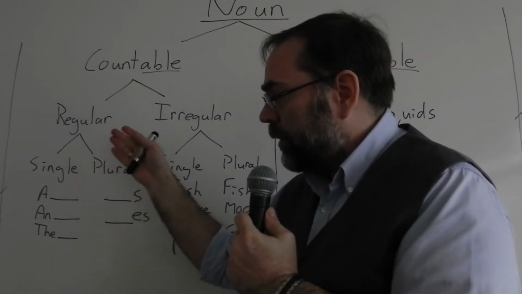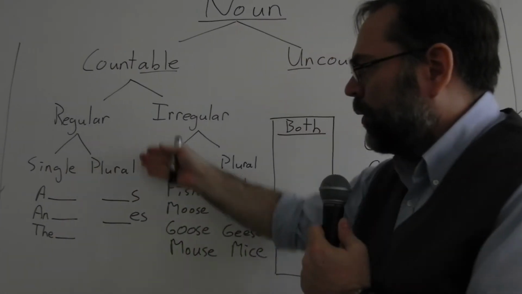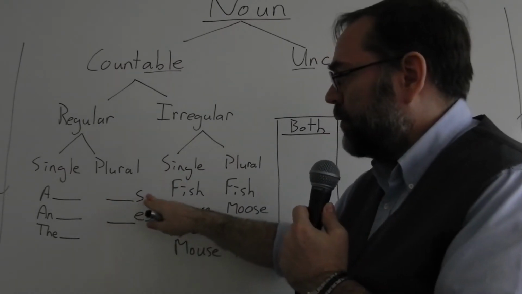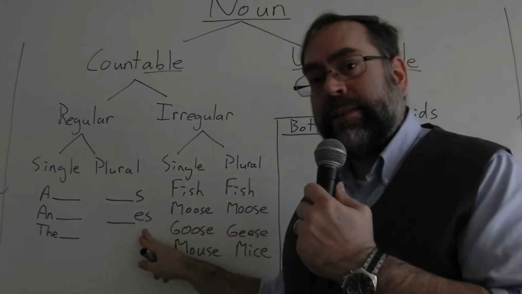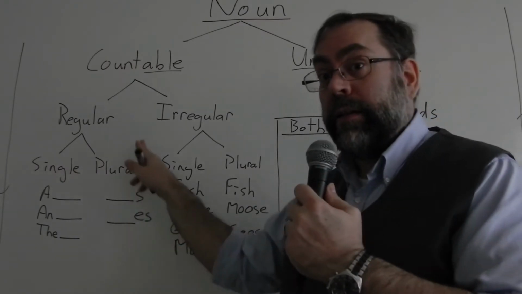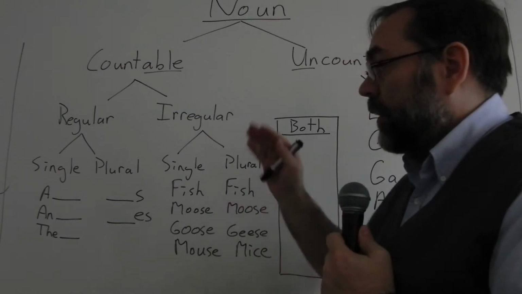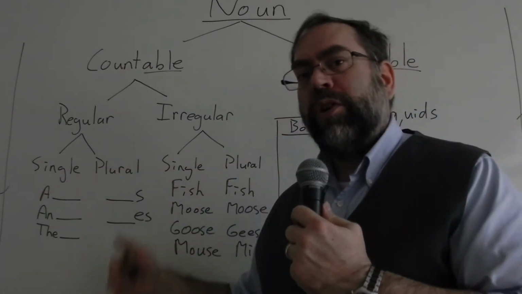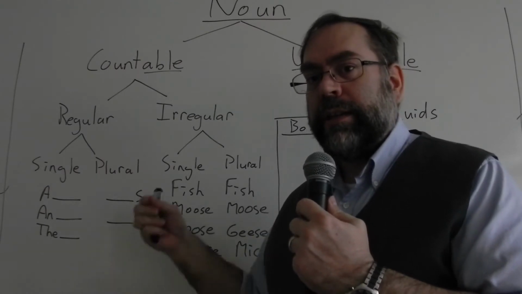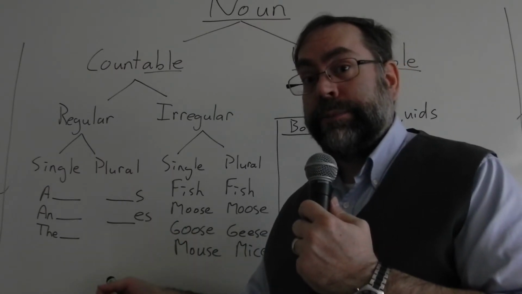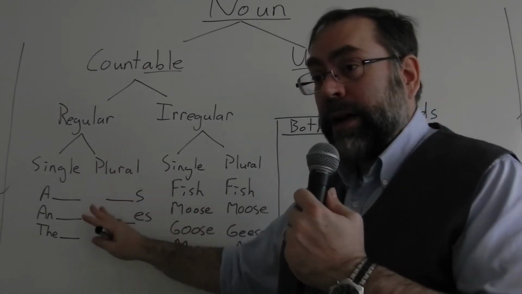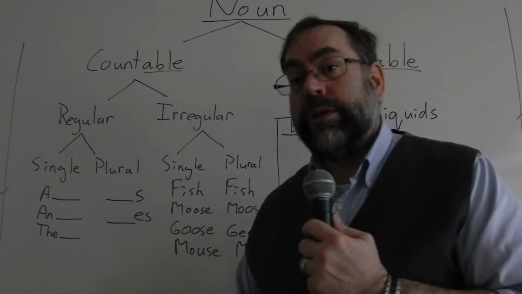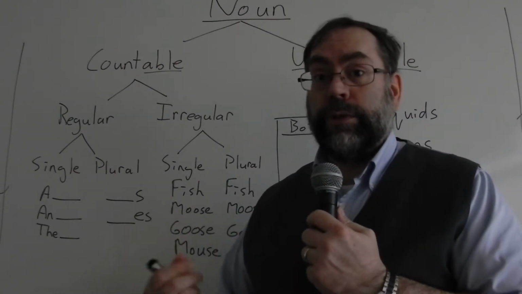Singles, you need a, an, or the. Plural, you can put plural numbers, but you also need an S or ES depending on the spelling of the noun. A lot of Koreans have trouble with this. They simply need more practice using it in everyday English sentences. The more they practice using single nouns and plural nouns, the easier it will be to use them in the future.